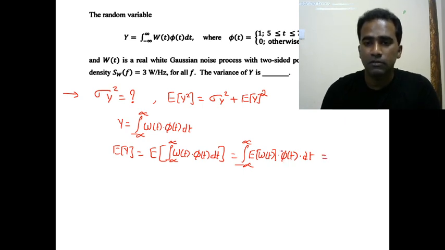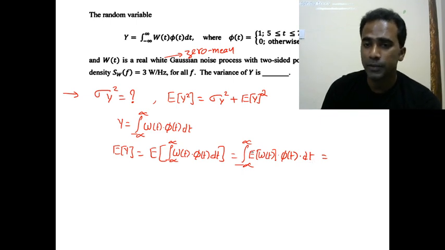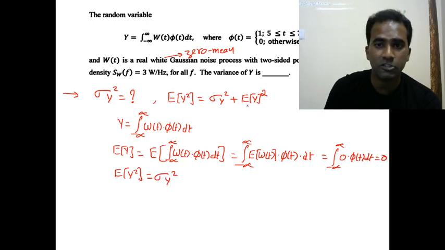So deterministic signals can be treated like constants, and we can put it outside the expectation. So this value is equal to, so expectation of w of t. So white Gaussian noise process. So generally white noise has zero mean. They did not say it here, but we know it. So additive white Gaussian noise has zero mean. So hence it is integration from minus infinity to plus infinity 0 times phi of t dt, which is equal to 0. Right. Since mean is 0, finding expectation of y square is as good as finding sigma y square in this problem because expectation of y is 0. Right.